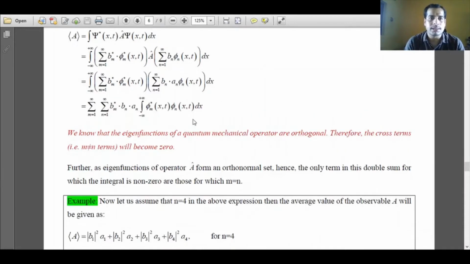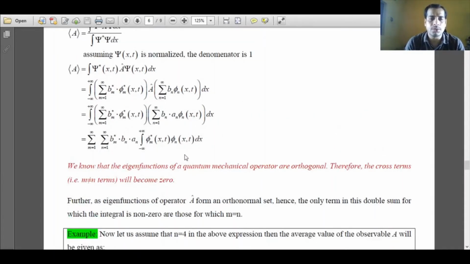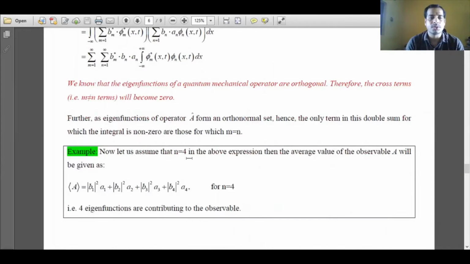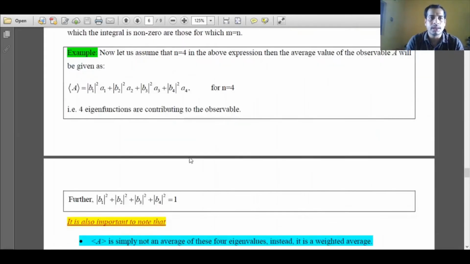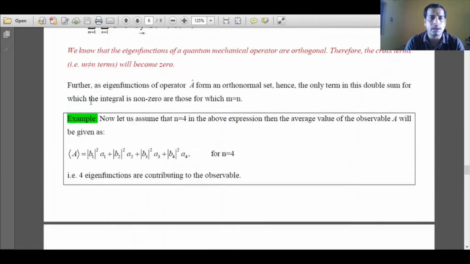So we'll understand why there are many states possible, and what is the physical significance of it. Suppose there are 4 eigenstates possible for a particular system, then the expectation value will be given by expanding in terms of the expansion coefficients. The expansion coefficients for the states give b1 square, b2 square, b3 square and b4 square, and a1, a2, a3 and a4 are the eigenvalues associated with the 4 eigenfunctions.